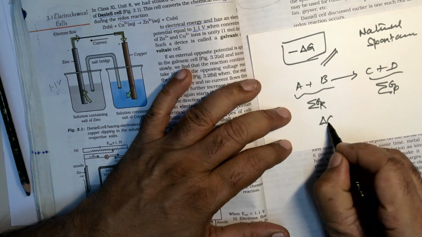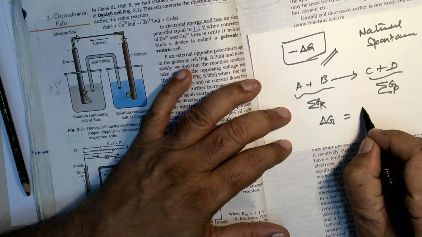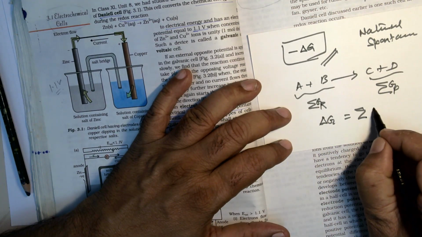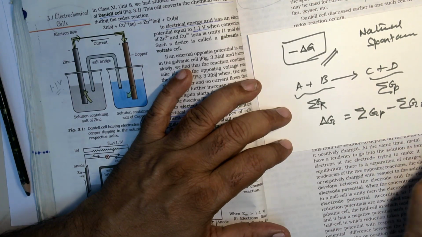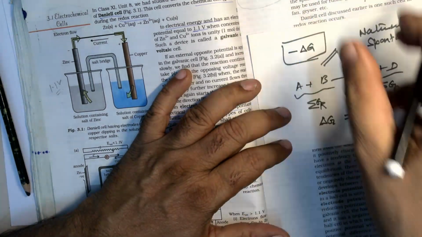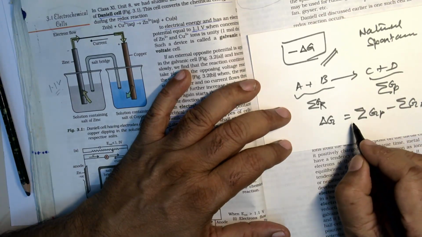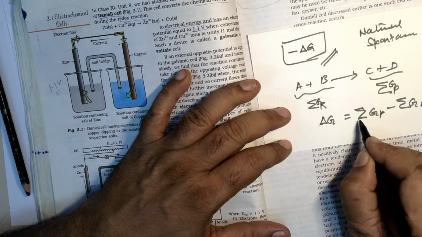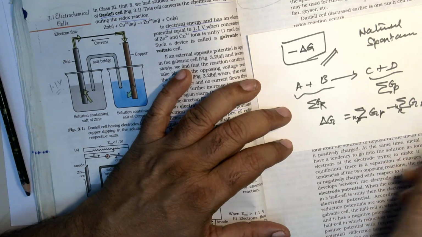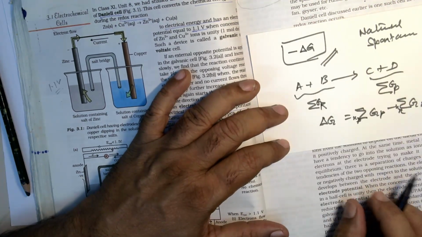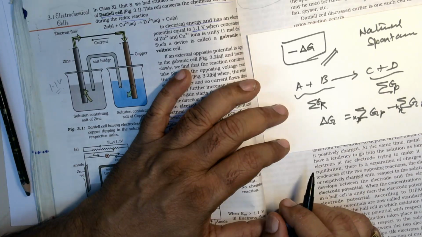So delta G means summation of GP minus summation of GR. And if it consists of n number of products, you can put NP, and here also NR. It depends on the number of moles also, but roughly you can take.